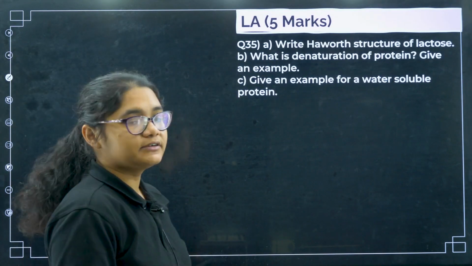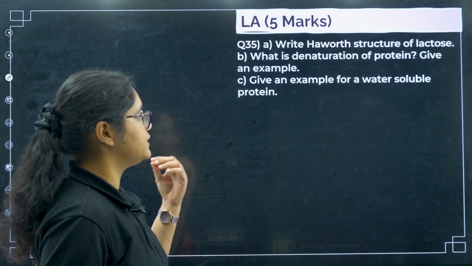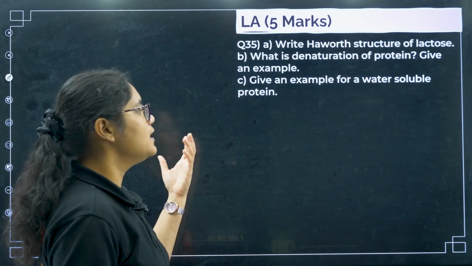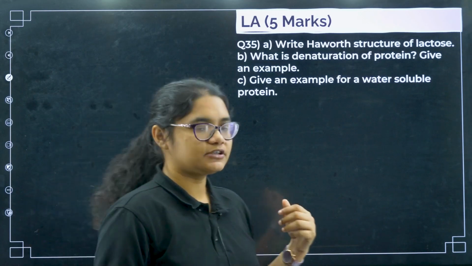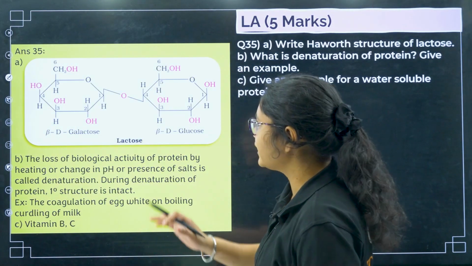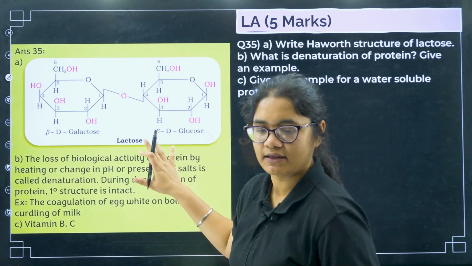Next, draw the Haworth structure of lactose and what is denaturation of protein. Give an example. Give an example for a water soluble protein. Okay, so Haworth structure of lactose, simply you have to draw it. Okay, just draw it and do all the labeling here.